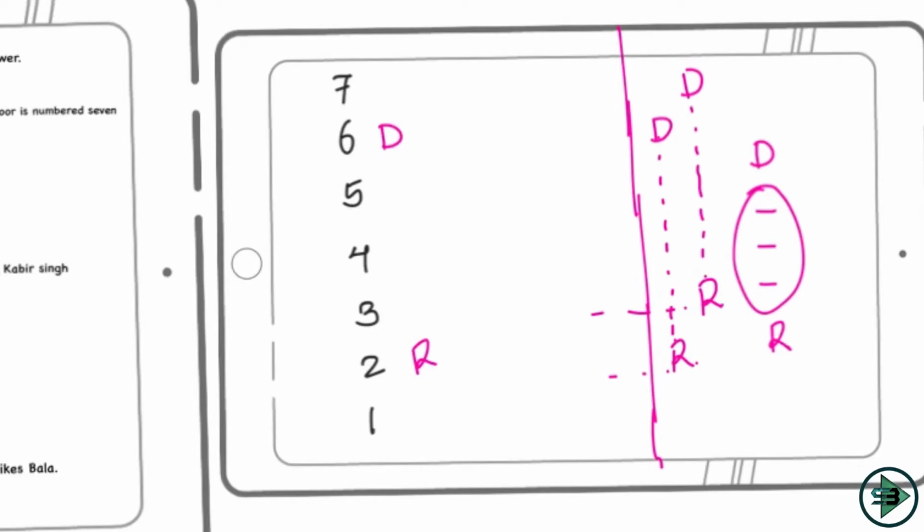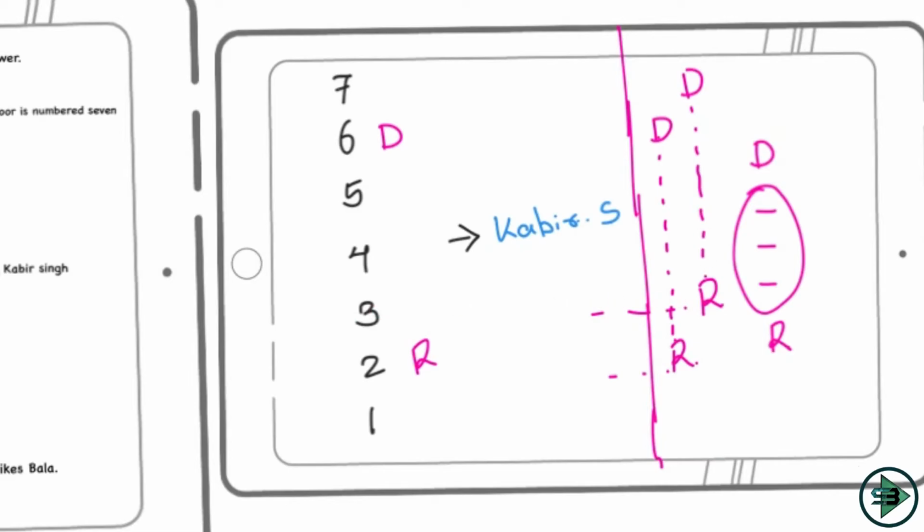And then the next condition is saying only one cricketer lives between Dhoni and the one who is watching Kabir Singh. So where will the one watching Kabir Singh come? Imagine there is one player in between, and the 8th floor is not there. So the one who is watching Kabir Singh cannot go above Dhoni. Obviously, he has to come below Dhoni, because only one player lives between them. Let's see if this condition is right or wrong. If it turns out to be wrong, we'll go for the next condition where Rahul is at 3rd.